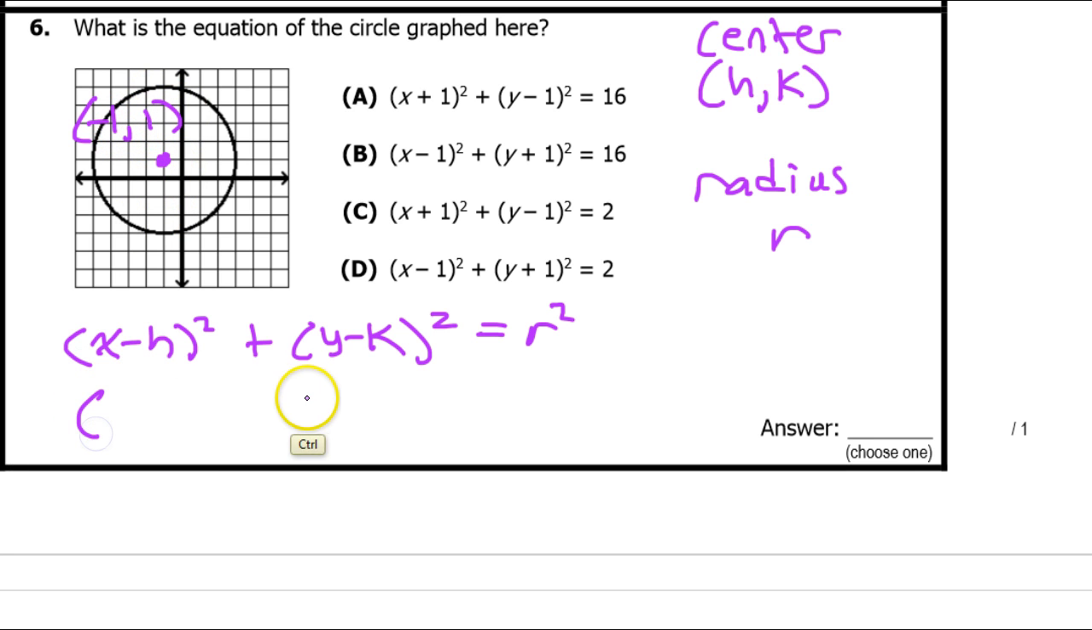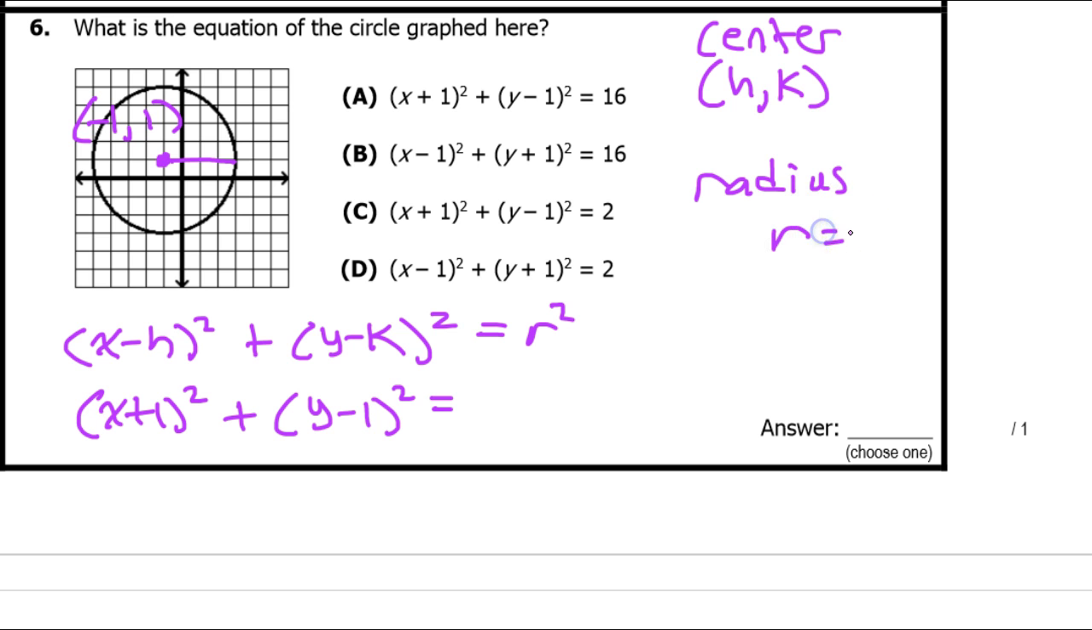So when I go to make my equation, I need the opposite of the first one, so that's going to be (x + 1)². And then I need the opposite of the second one, so that'll be (y - 1)². And in the last position, I need the radius squared. So the radius, of course, is the distance from the center to the circle. So the radius is 4. So that means I need 4 squared.